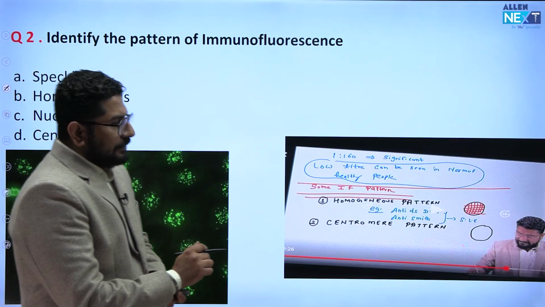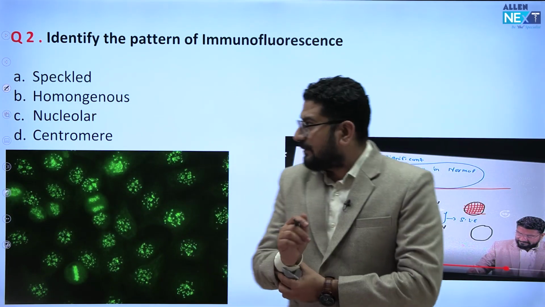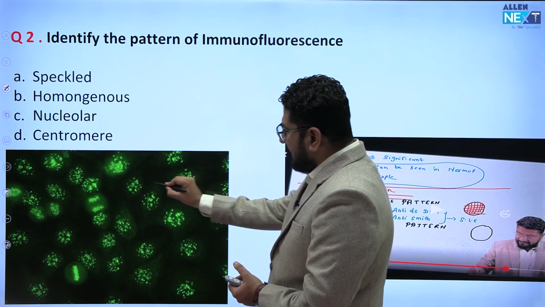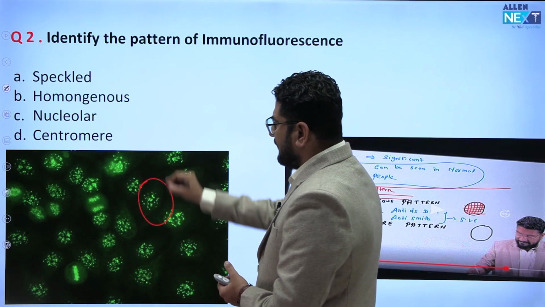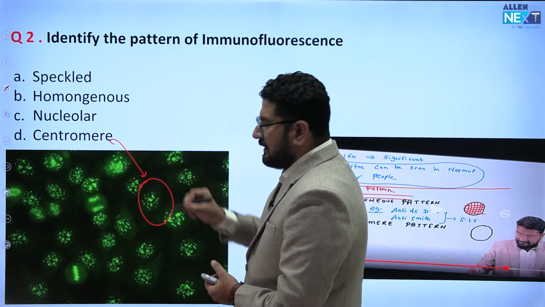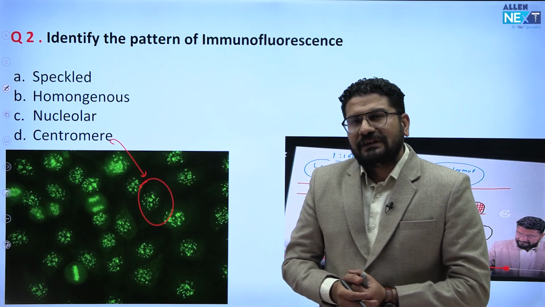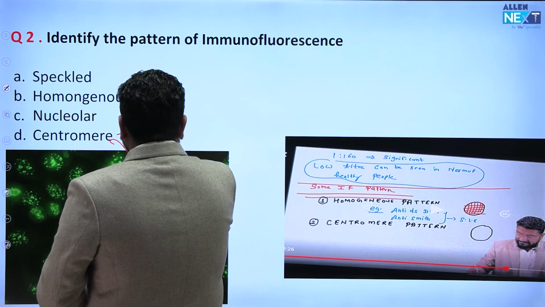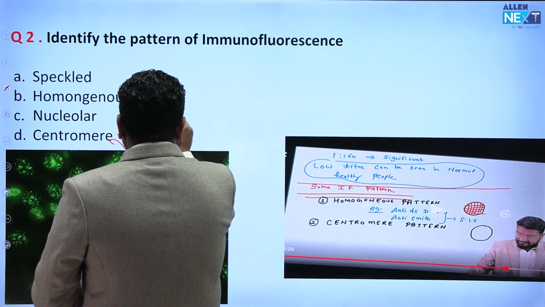Coming to the next question, this was the pattern game. What is the pattern on immunofluorescence? If you see this image, this pattern is what we call the centromere pattern. And this centromere pattern we see in a patient with CREST syndrome.